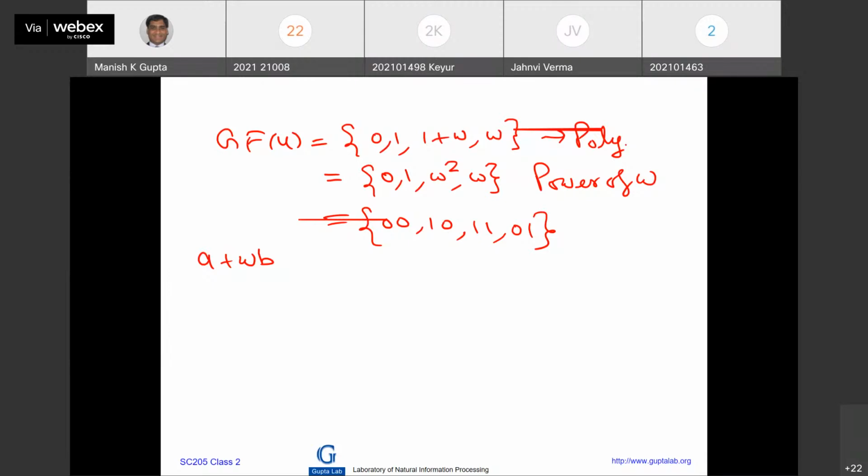What about 6? 6 is not possible. If you think a little bit, you realize it. And 7 is there. Think about why 6 is not possible.